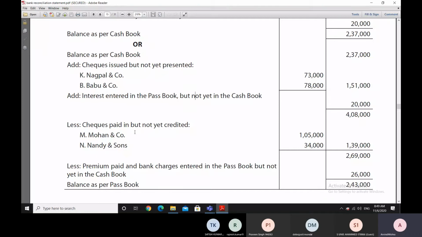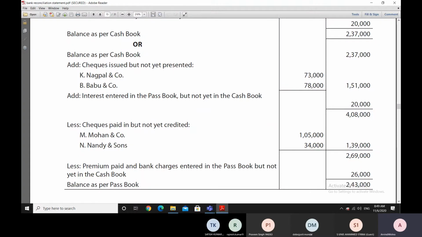As you can see, the amounts which are added while moving from the bank passbook to the cash book, the same amounts will be reduced while moving from the cash book towards the bank passbook.